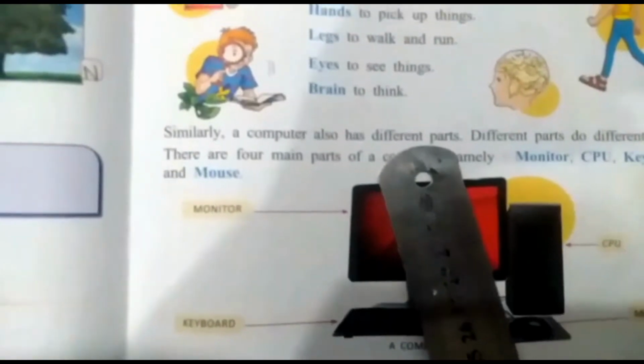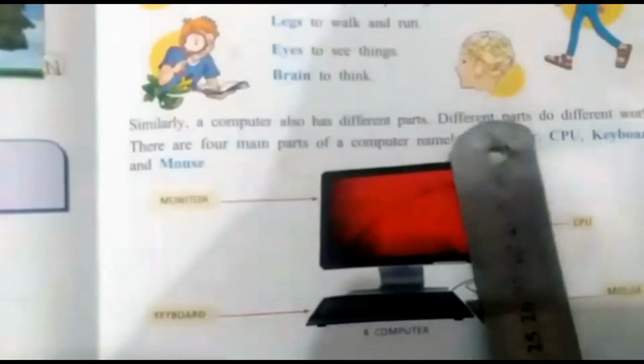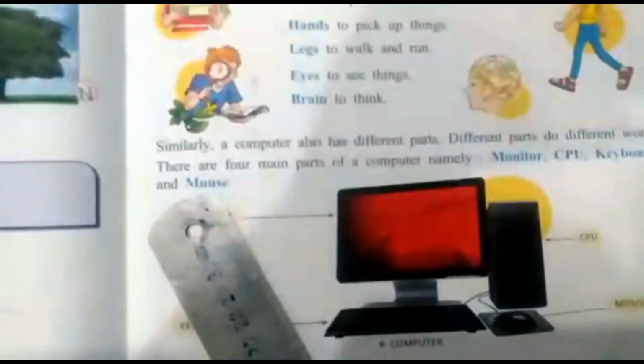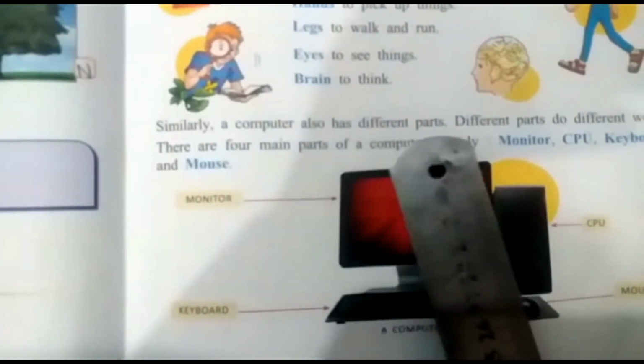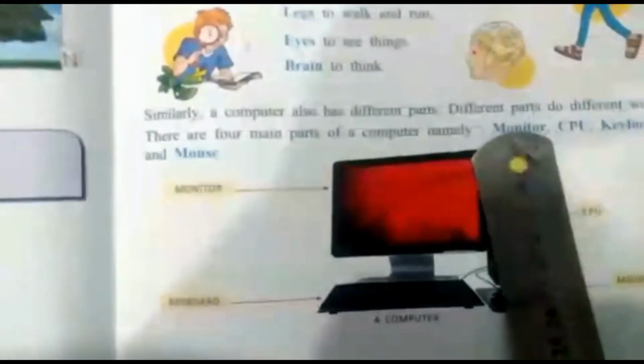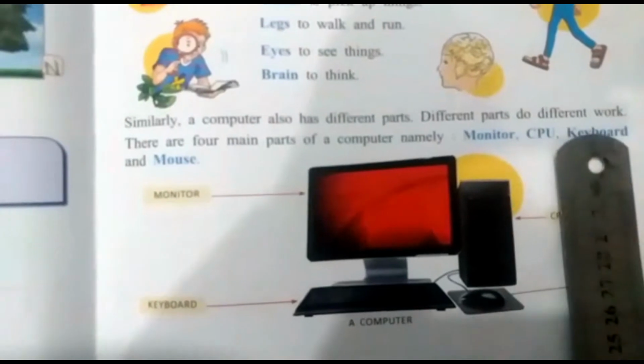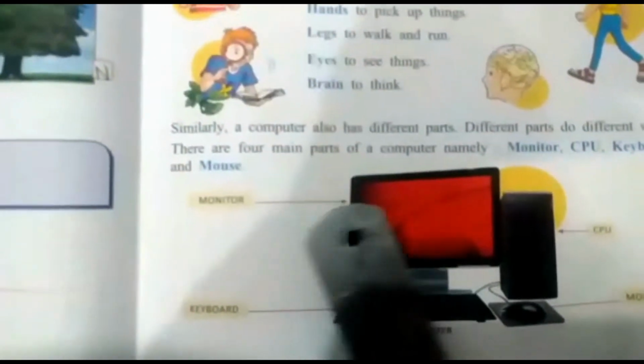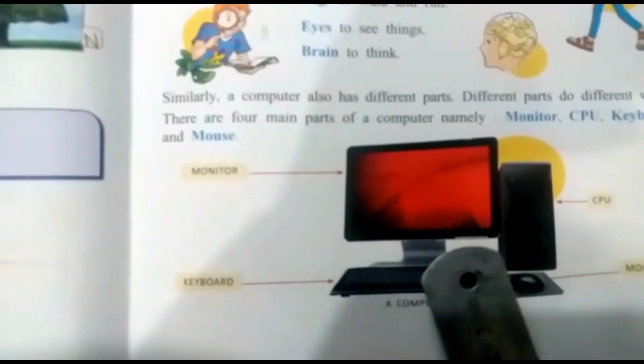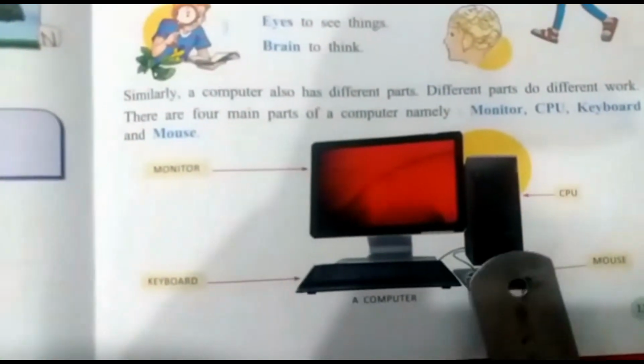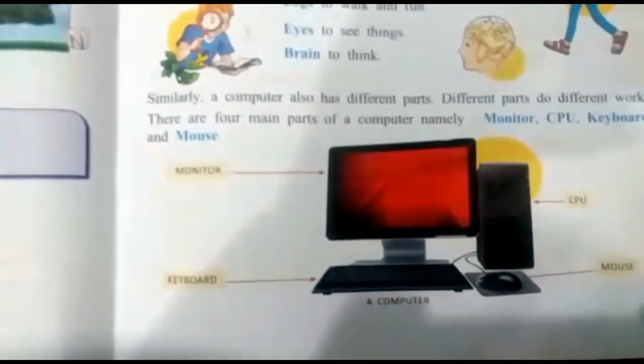Similarly, our computer also has different parts. As I told you, different parts do different work. There are four main parts of a computer, namely monitor, CPU, keyboard and mouse. This is the monitor, this is keyboard, this is CPU and this is mouse.